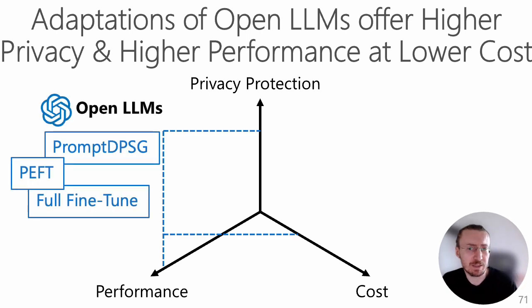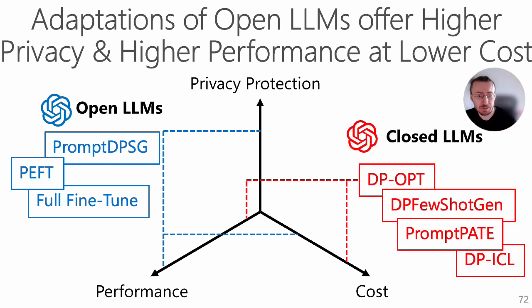So we observed that the adaptations of open LLMs offer higher privacy protection and higher performance at a much lower cost than the closed LLM adaptations. Here, the prompt-based adaptations for closed LLMs offer lower privacy and lower performance at a higher cost compared to their open counterparts. So let us show more of these results.